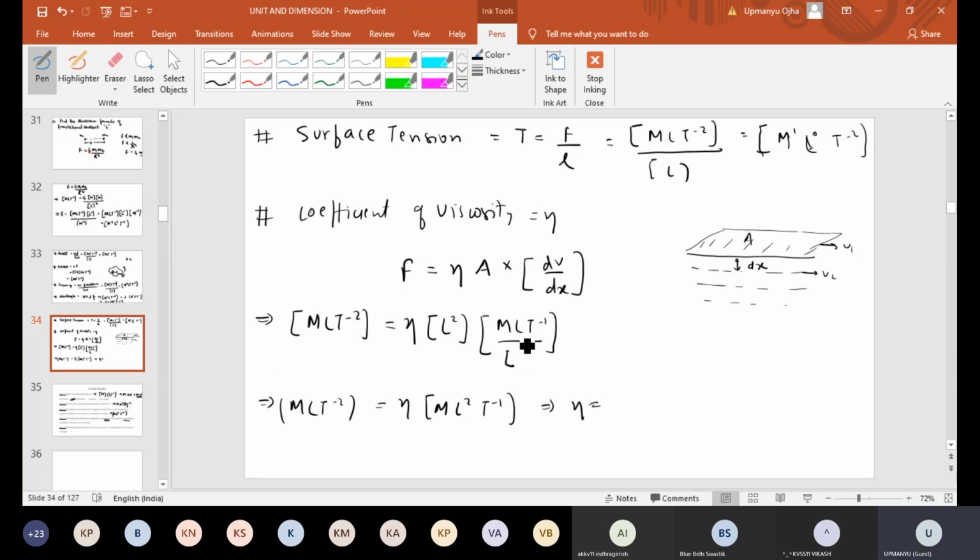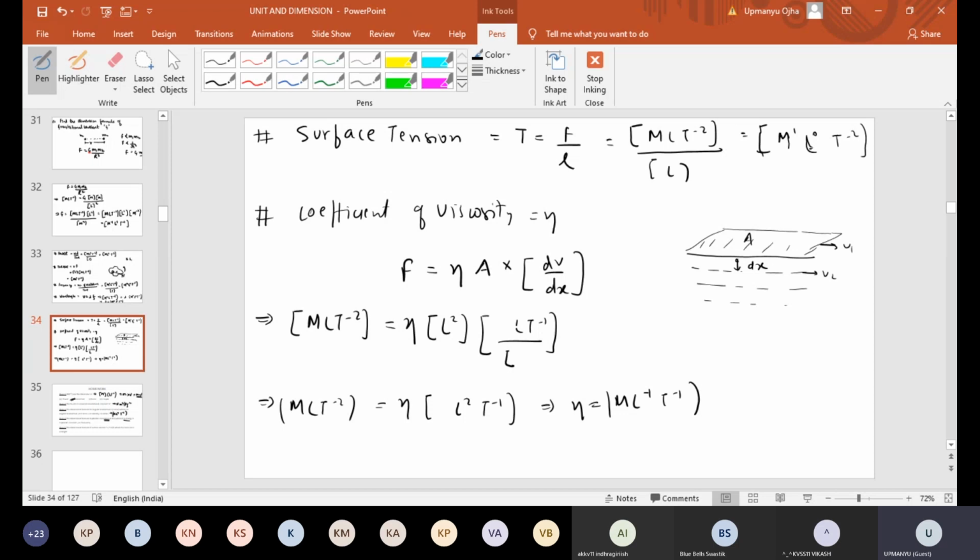Something is wrong here, sorry. Velocity should be L T minus 1, not M T minus 1. If you solve this, you get the dimension formula of eta as M L minus 1 T minus 1. That is the dimensional formula of eta.